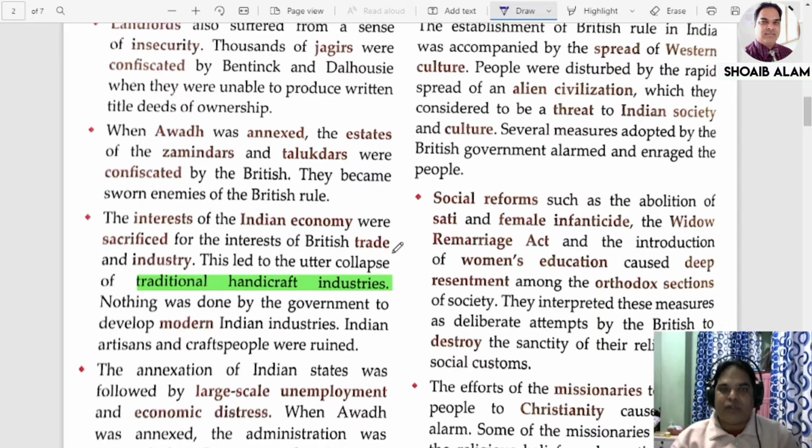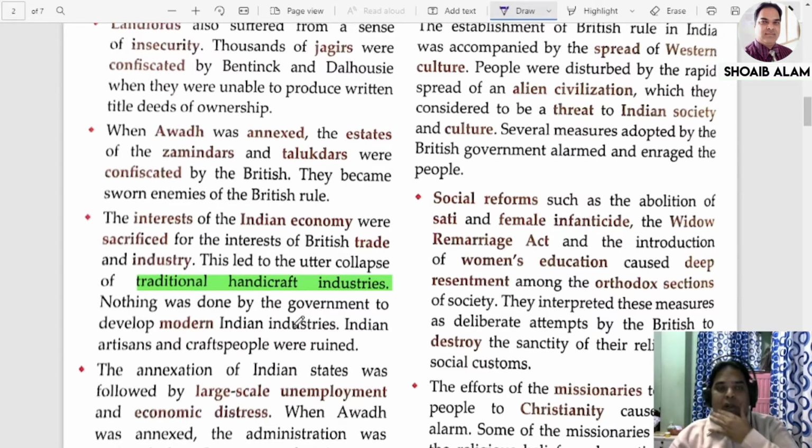Nothing was done by the government to develop modern Indian industries. Indian artisans, handicrafts and craftspeople were completely ruined. Their lives were completely ruined. The business was completely stopped. The number one thing is that they could not face the tough competition with the Britishers, because the British produced so much goods that they flooded the Indian market, and Indians could not compete with British-made goods.